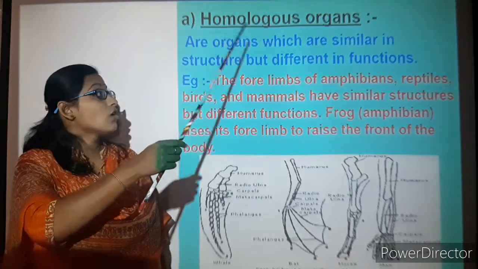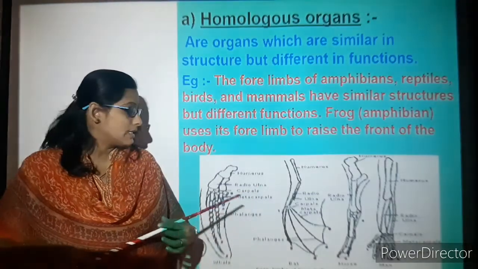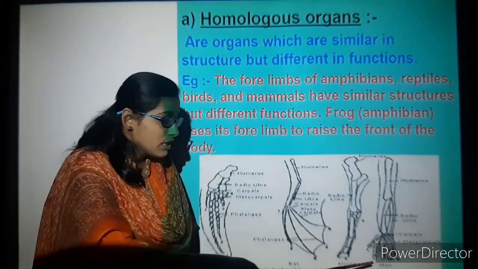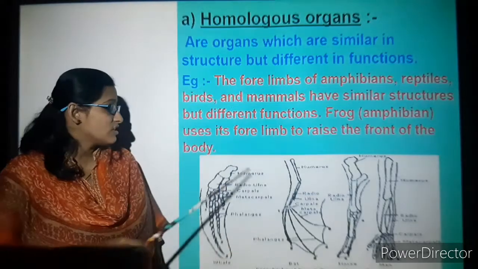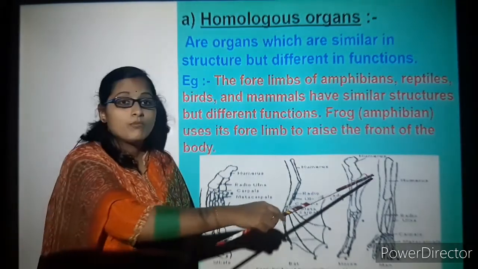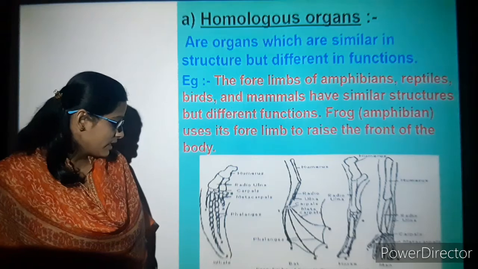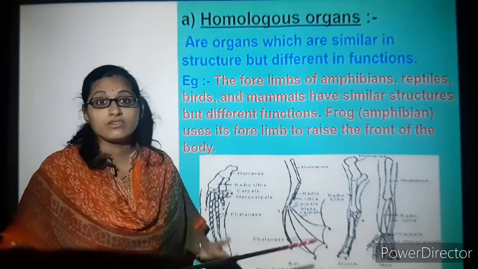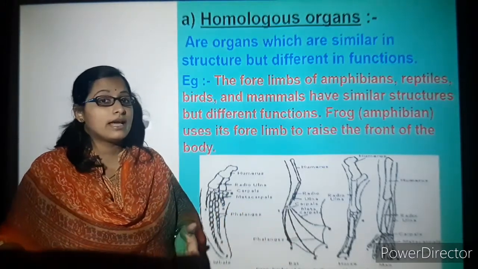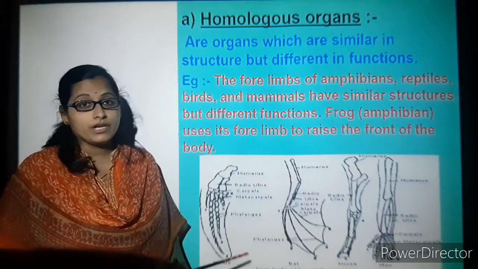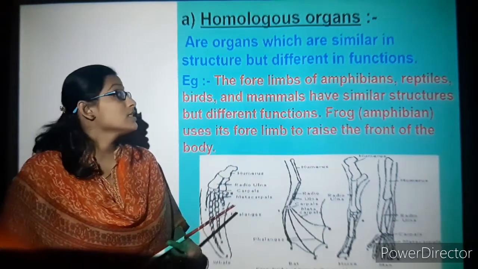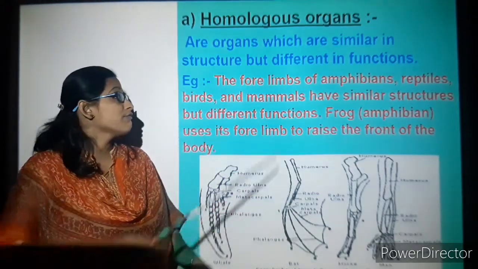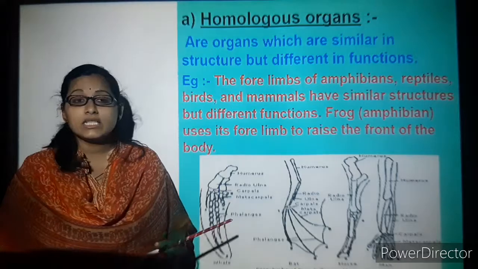You can see certain examples of the whale, bat, horse, etc. Their structures remain the same, but the functions are different. The whale is an aquatic animal, the bat flies, and the horse lives in a terrestrial habitat, or on land, but they use these organs differently. These are organs which are similar in structure but differ in their functions.